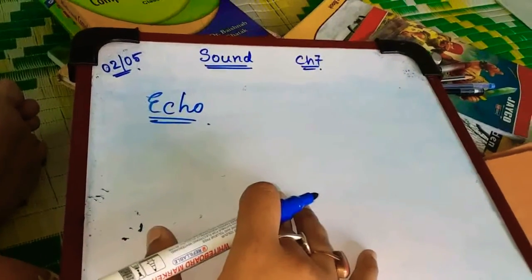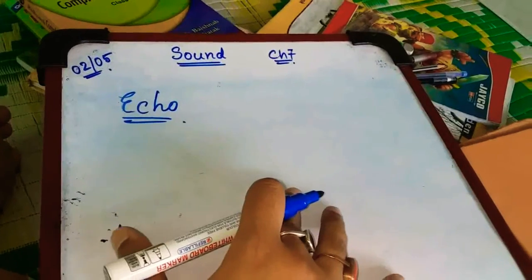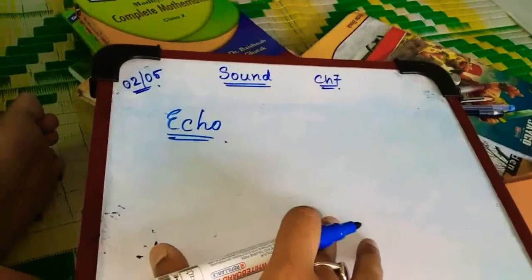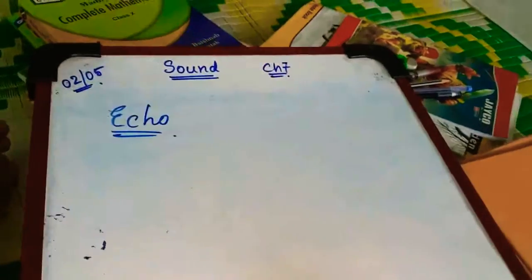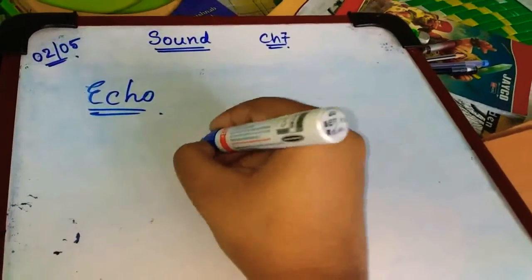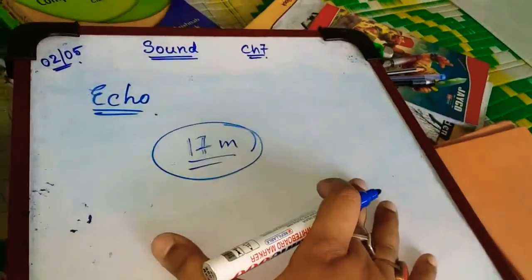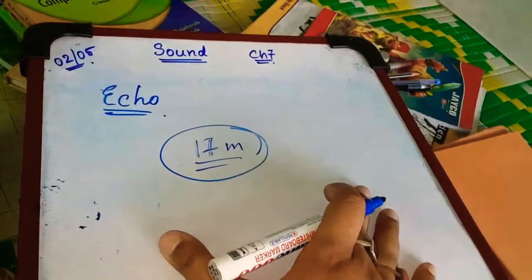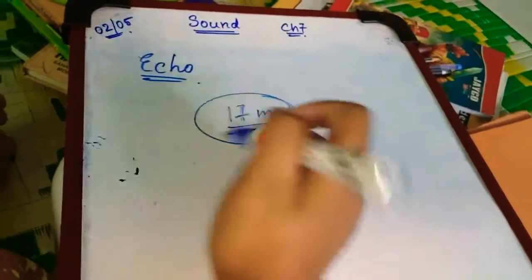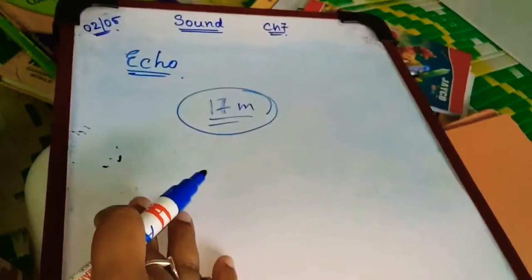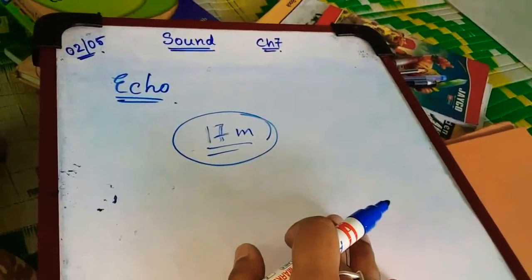Okay. Now, to have an echo, there should be a minimum distance between the listener and the reflective surface, and that should be 17 meters. The minimum distance between the listener and the reflecting surface should be 17 meters to have the reflection of the sound, to have the echo. And how do we find it?